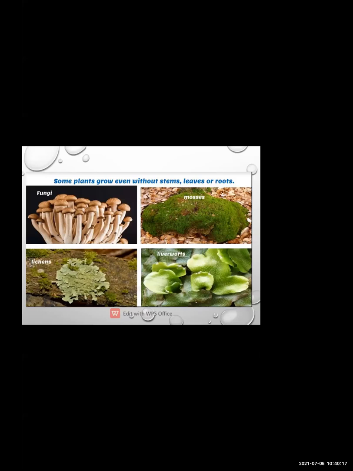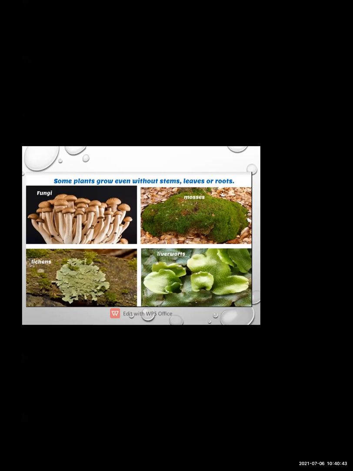So these are some of the examples of the plants which grow without stem, leaves, or root. As you know, students, what are the main parts of the plant? Root, stem, leaves, flowers, and fruits. If the plant is not having stem, leaves, or root, should we call them plants? Yes, we can call them plants because they are showing the characteristics of the plants.